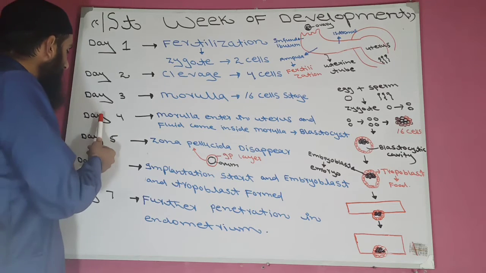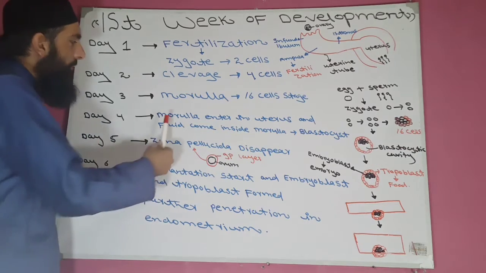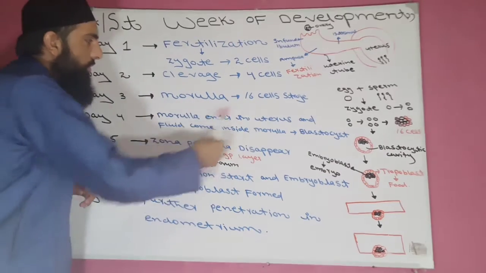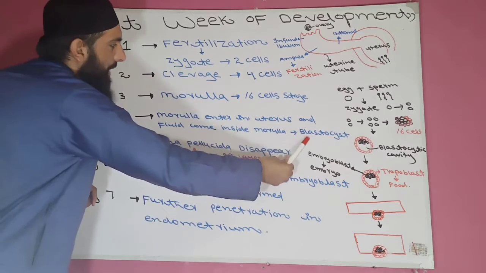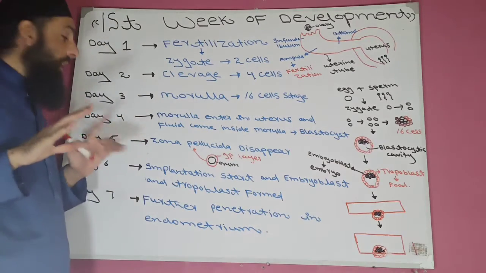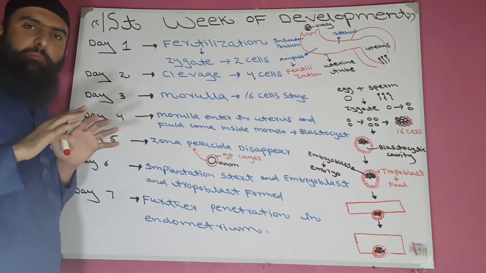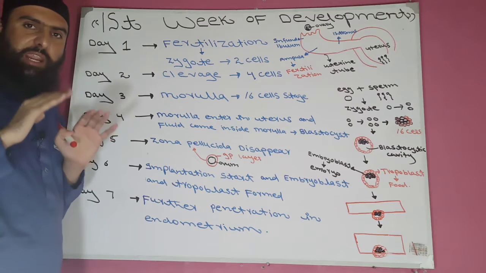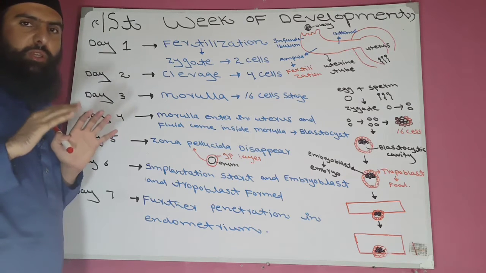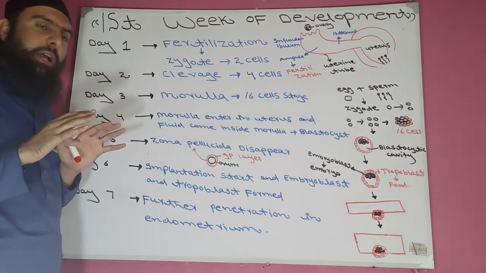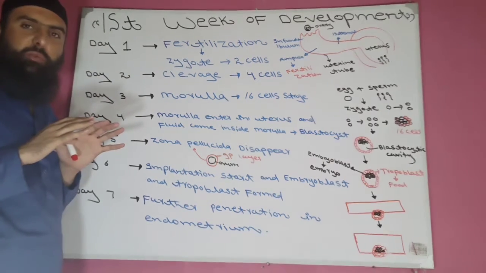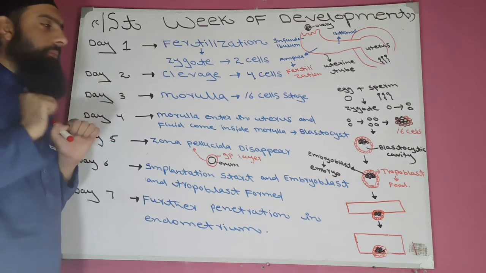Now on day 4, the morula enters the uterus and fluid comes inside the morula. As a result, there will be a blastocyst. So on day 4, the morula, which is a 16 cell stage, enters into the uterus and the uterine fluid comes inside the morula. As a result, the blastocyst will be formed.